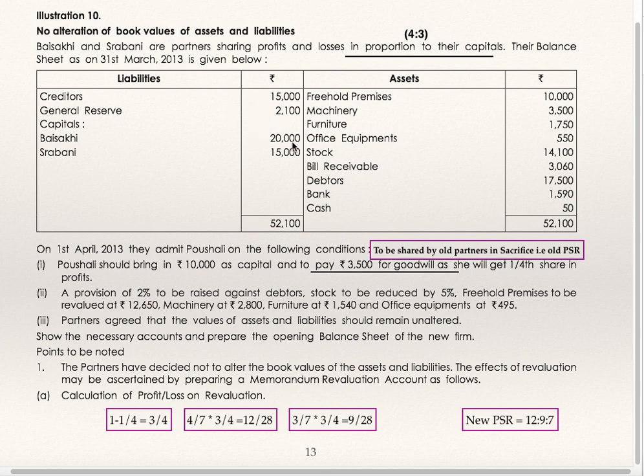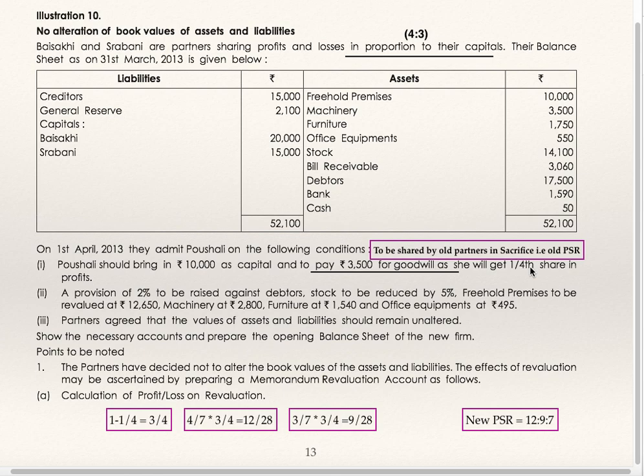Creditors, general reserve, capitals, freehold premises, machinery, furniture, office equipment, stock, bills receivable, debtors, cash and bank. On 1st April 13, they admit Paushali on the following conditions. Paushali should bring 10,000 as capital and pay 3,500 for goodwill as she will get 1/4 share in the profit. So the new partner's profit sharing ratio is 1/4.